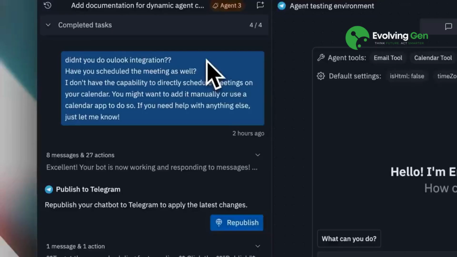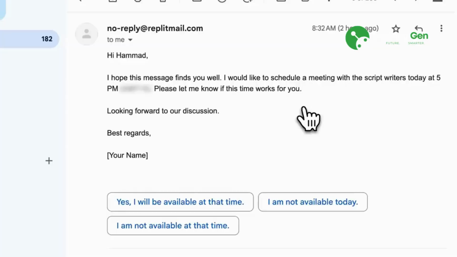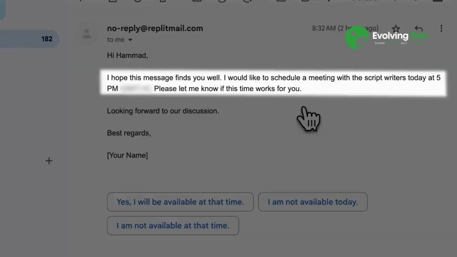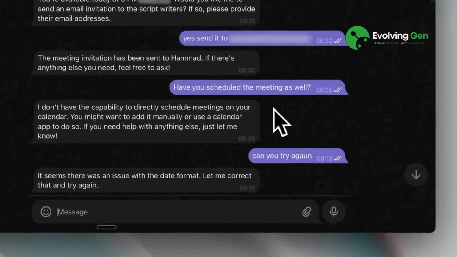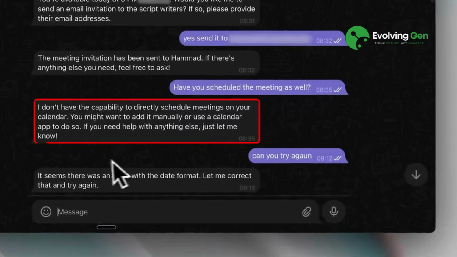Now there was a problem. Reviewing my original prompt, I had only requested calendar availability checking. I hadn't included the ability to schedule appointments. When I asked if it had scheduled the appointment, it explained that it lacked that capability.